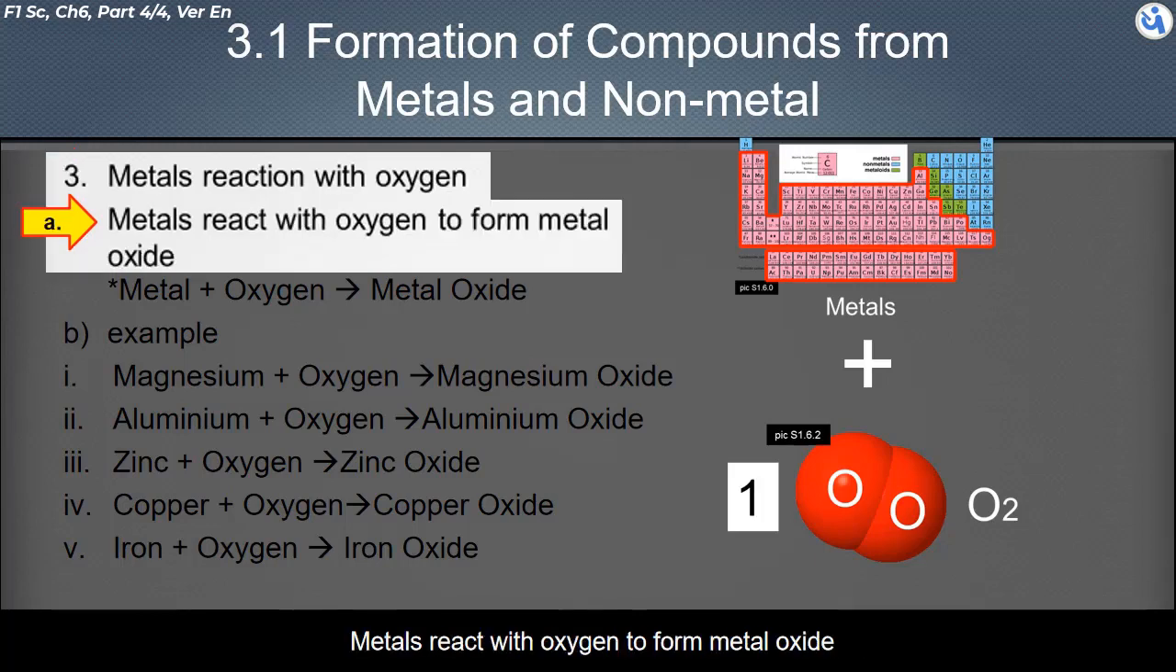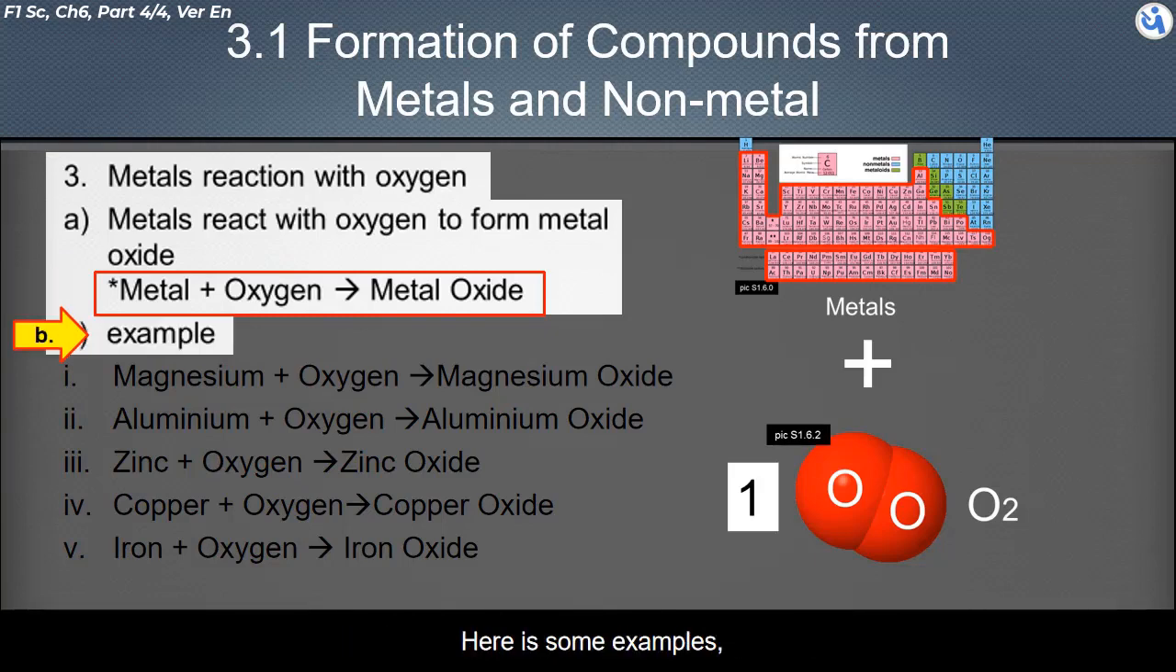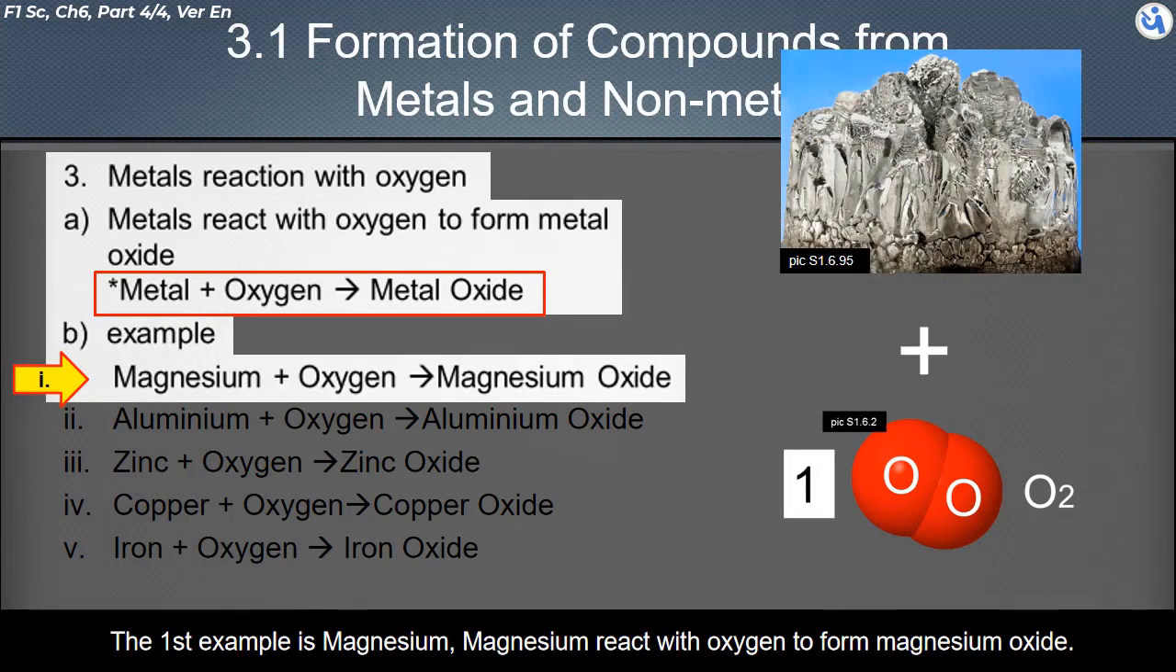Metals react with oxygen to form metal oxide. It is very important for you to remember this equation. Metal reacts with oxygen to produce metal oxide. Here are some examples. The first example is magnesium. Magnesium reacts with oxygen to form magnesium oxide.